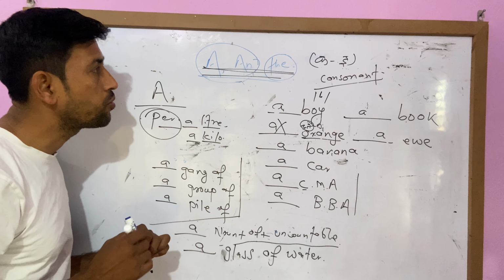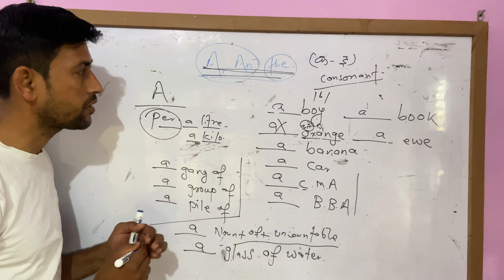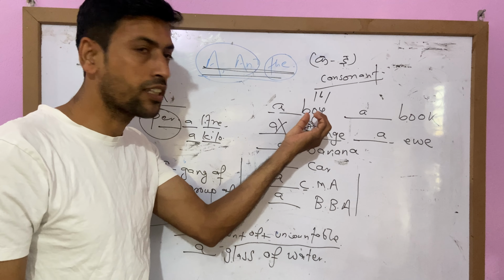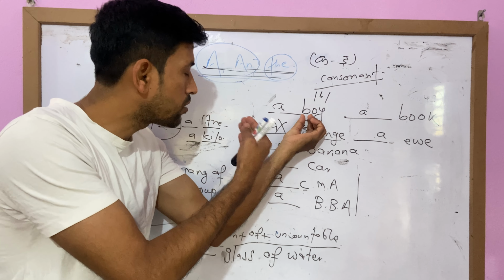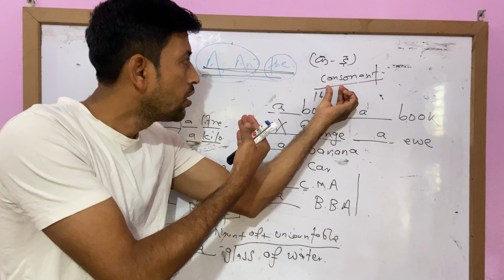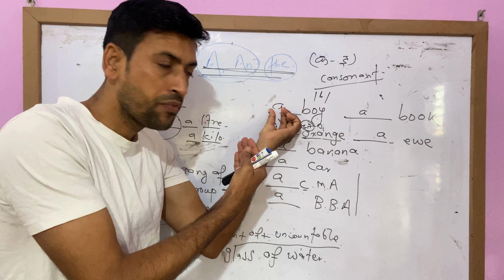So in this class, I just said to you that a and the are used before a singular countable noun. I said to you, if there is a given noun, before we pronounce the word, the first letter or sound comes as a consonant or quadriga, then we use a, right?